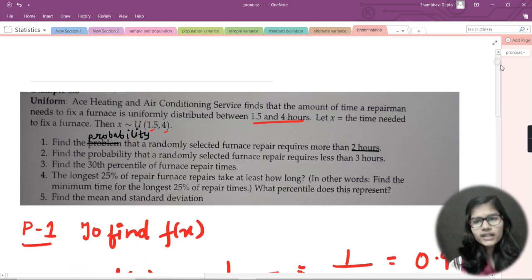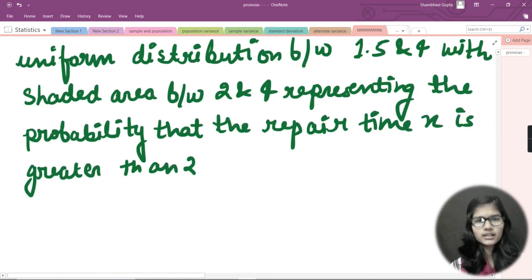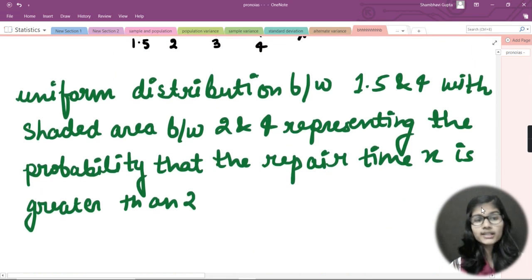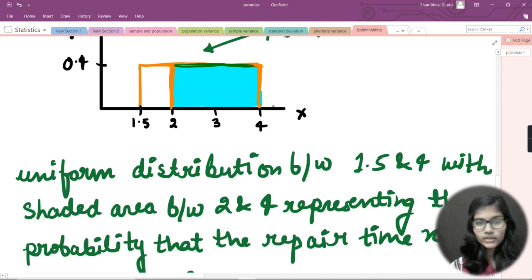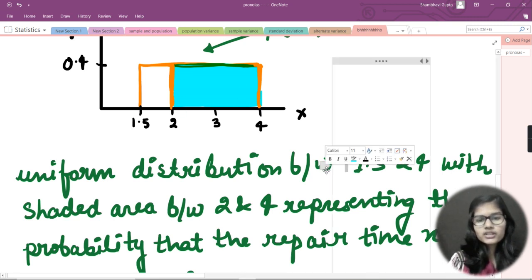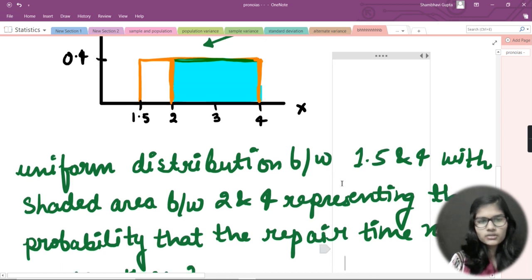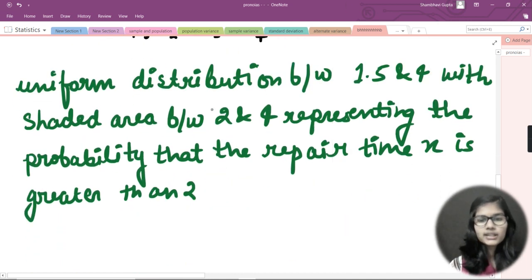What I just wrote is uniform distribution between 1.5 and 4. Now just see this graph, 1.5 and 4. I just wrote this with shaded area between 2 and 4, so that is the shaded area we have. After that, I wrote what it is representing: the probability that the repair time x is greater than 2.